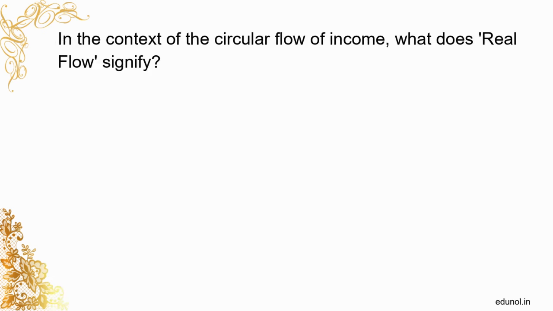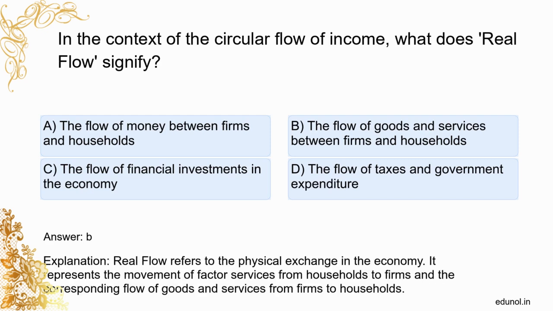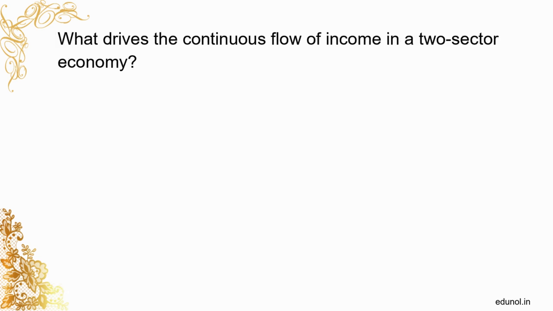In the context of the circular flow of income, what does real flow signify? The flow of money between firms and households. The flow of goods and services between firms and households. The flow of financial investments in the economy. The flow of taxes and government expenditure. B. Real flow refers to the physical exchange in the economy. It represents the movement of factor services from households to firms and the corresponding flow of goods and services from firms to households.